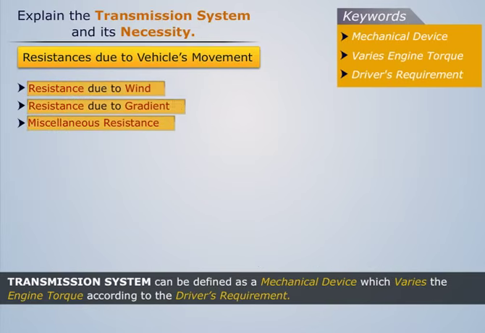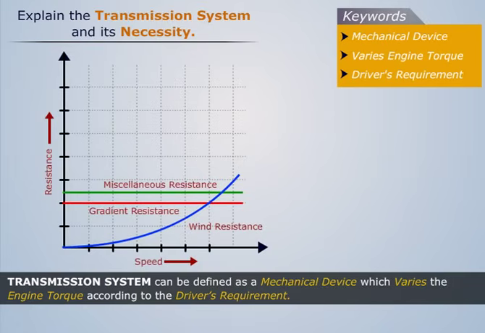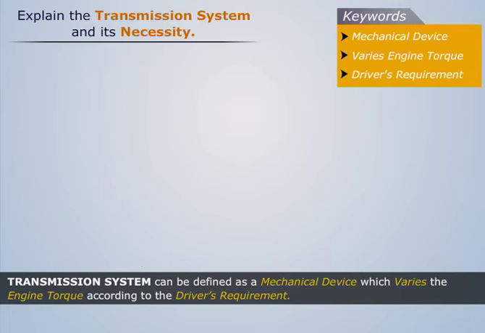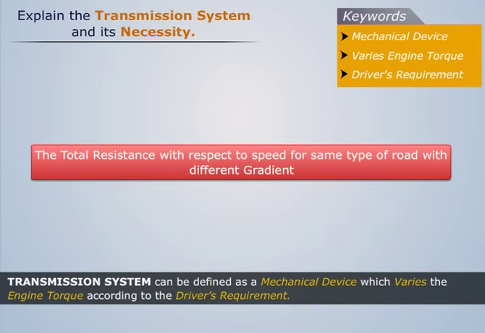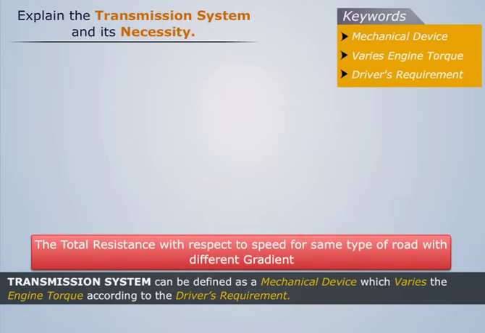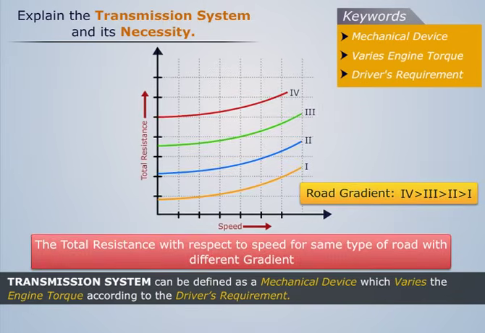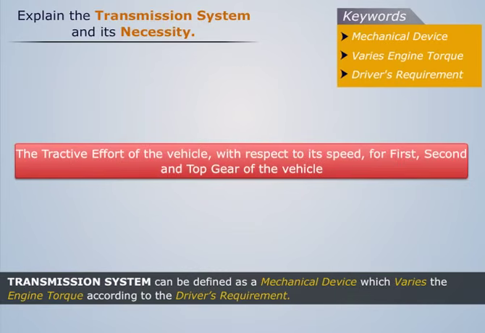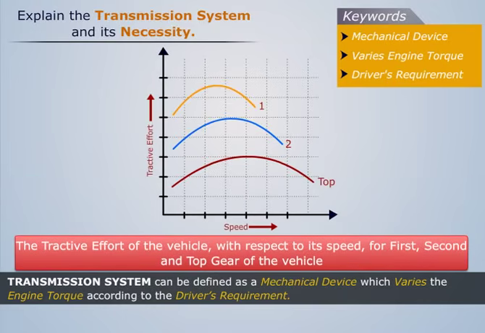Variation of these resistances with respect to the vehicle's speed can be shown as. Thus, the total resistance experienced by the vehicle can be represented as. Now, the total resistance with respect to speed for the same type of road with different gradient can be represented as. Also, the tractive effort of the vehicle with respect to its speed for first, second and top gear of the vehicle can be represented as.